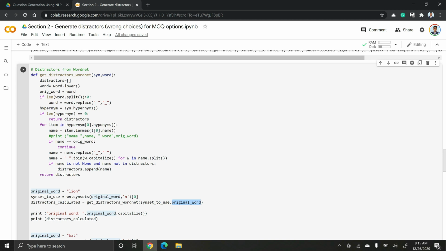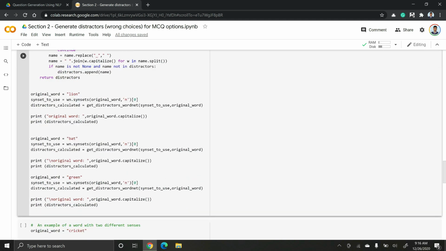And in this function what we are going to do is get all the hypernyms of that synset and just pick the first hypernym and go through all those hyponyms of that hypernym and extract all the details that we want. This is just bookkeeping where I'm just replacing underscores with space and capitalizing things, so nothing complex here. I'm just extracting all the hyponyms and filtering through them.